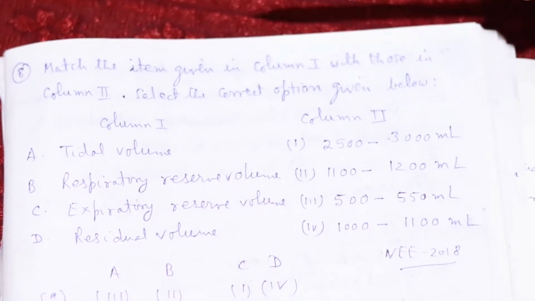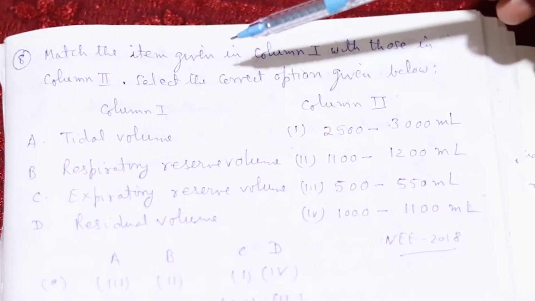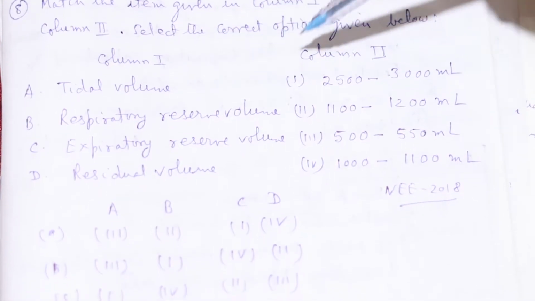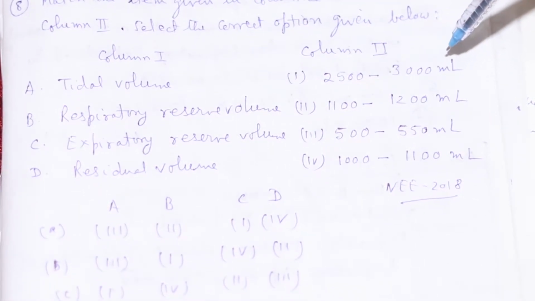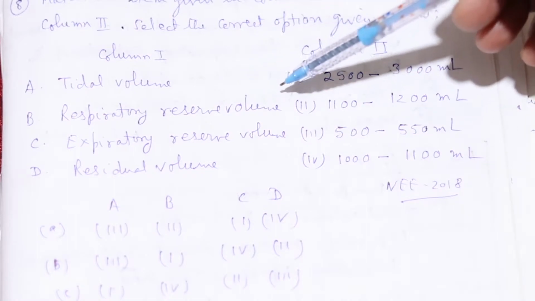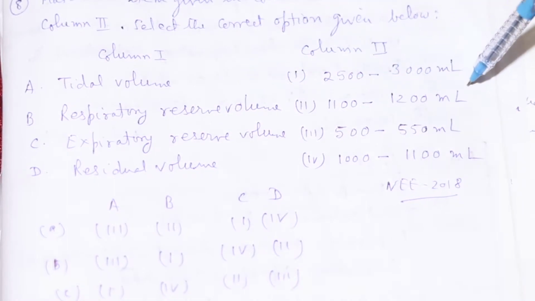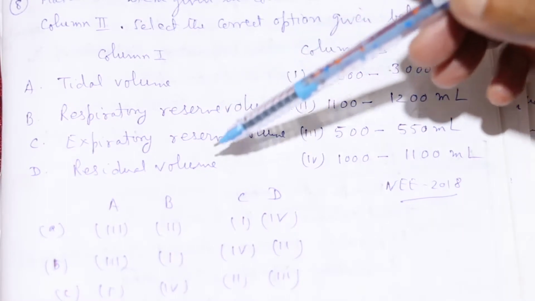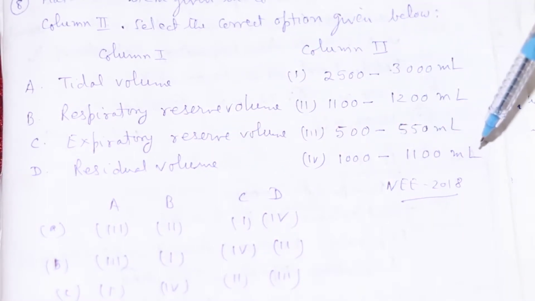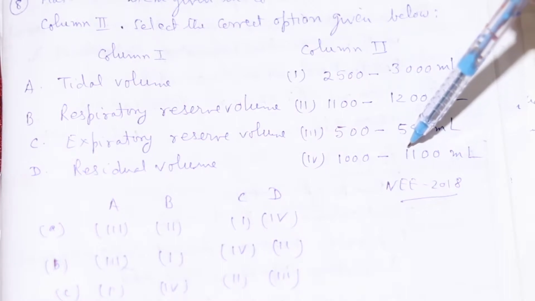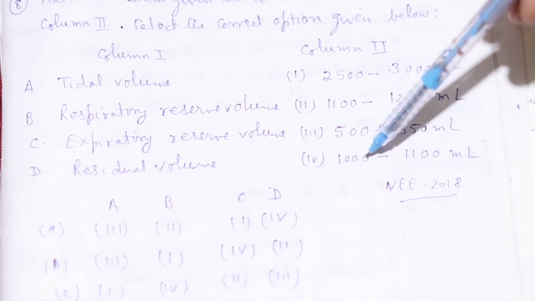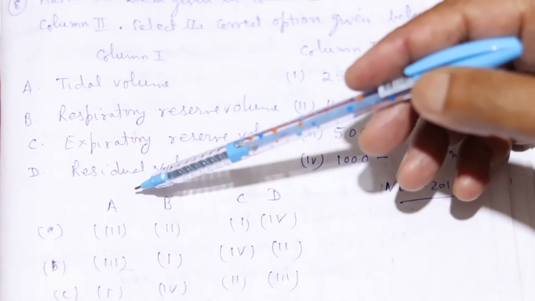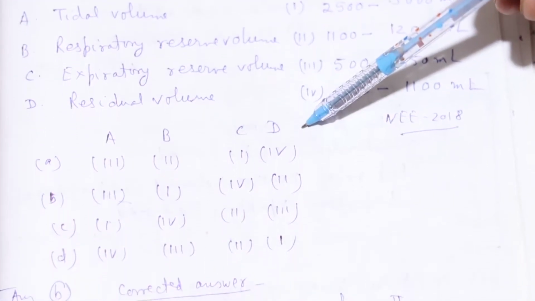Okay, match the item given in column 1 with those in column 2. Select the correct option given below. Column 1: tidal volume 2500 to 3000 ml, respiratory reserve volume 1100 to 1200 ml, expiratory reserve volume 500 to 550 ml, residual volume 1000 to 1100 ml. Okay, now options are given there: A, B, C, D.